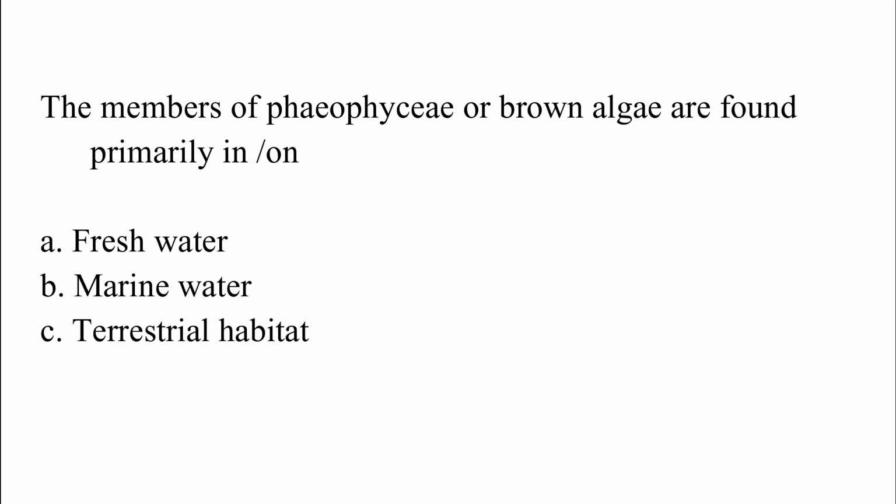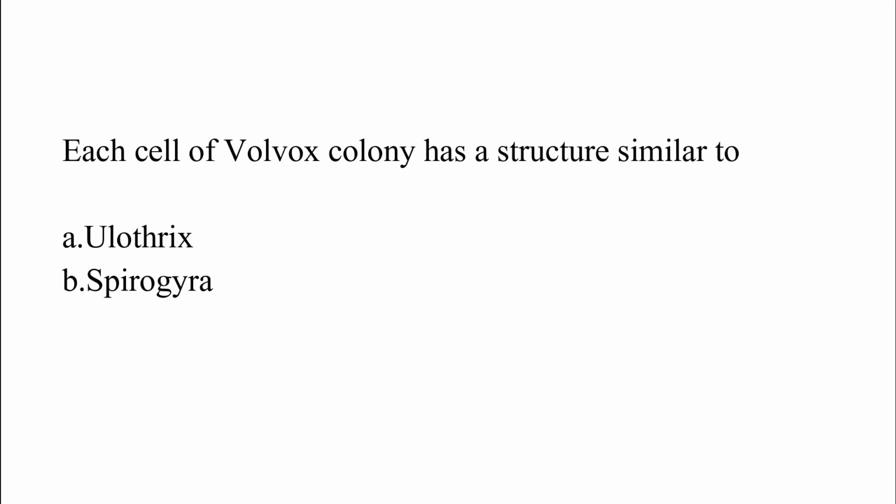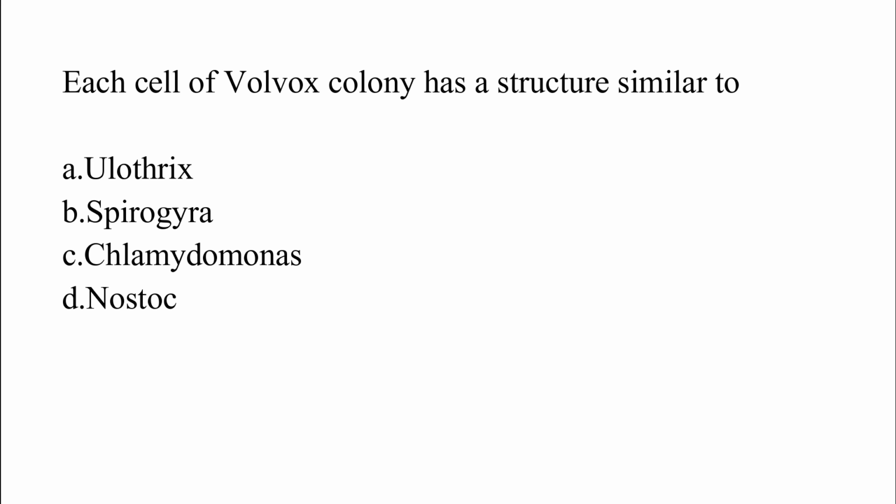The members of Phaeophyceae, or brown algae, are found primarily in or on: option A, fresh water. Option B, marine water. Option C, terrestrial habitat. Option D, rock. The correct answer is option B, which is marine water. Each cell of a Volvox colony has a structure similar to: option A, Ulothrix. Option B, Spirogyra. Option C, Chlamydomonas. Option D, Nostoc. The correct answer is option C, which is Chlamydomonas.